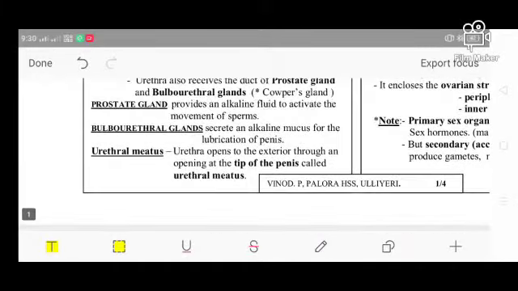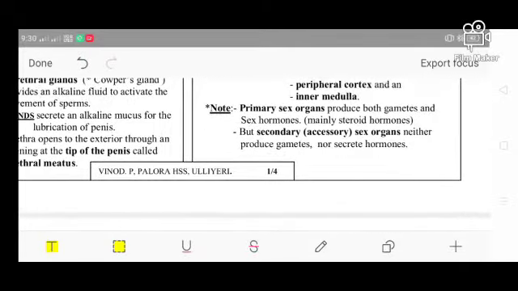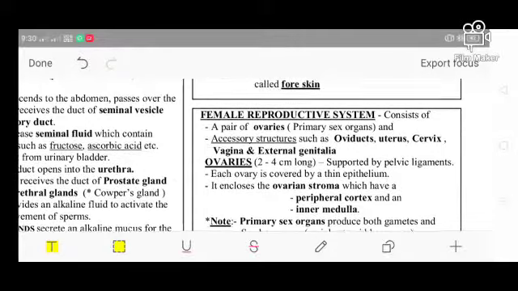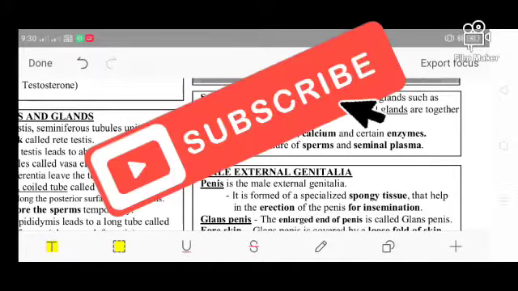Next is the bulbourethral gland. Some glands are also present which provide motility to the sperms. So this is the general idea about how the male reproductive system is present in our body, and what the different functions of the glands as well as the different accessory organs are. So this is for today. Hope you will understand. Thank you for watching.